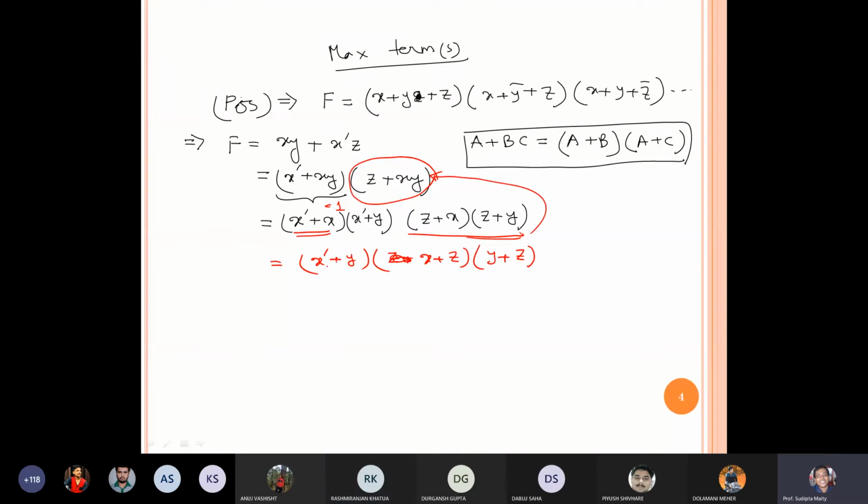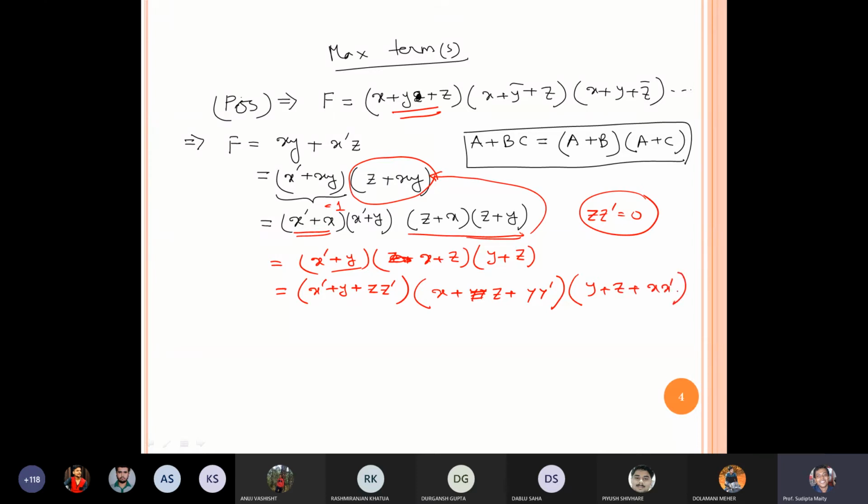Now in this expression, we do not have z, because finally we have to write it in the form of product of sum. So to introduce z, can I write this term in this factor? Yes, z z bar equal to 0. So similarly, x plus y, don't write over here, y plus y bar equal to 0. Then y plus z plus x bar equal to 0. Now apply the same rule.